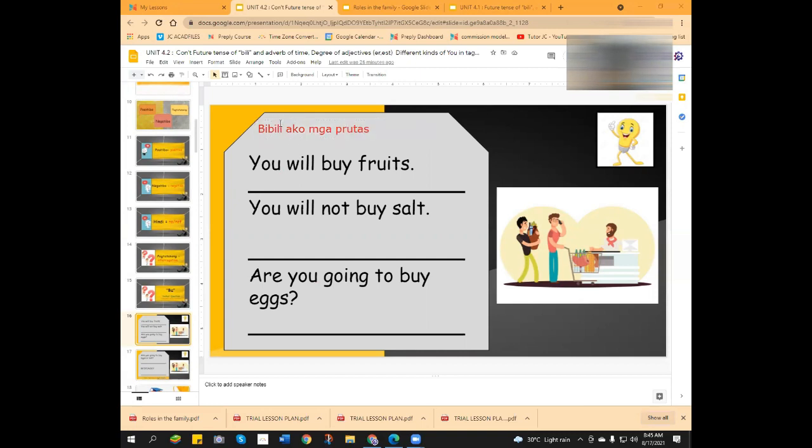Bibili ako mga prutas. But the correct is you is actually plural. So what is the plural of you? Again, start with. Okay. Bibili ikaw, okay, ng mga prutas. Tama. Bibili ikaw ng mga prutas.